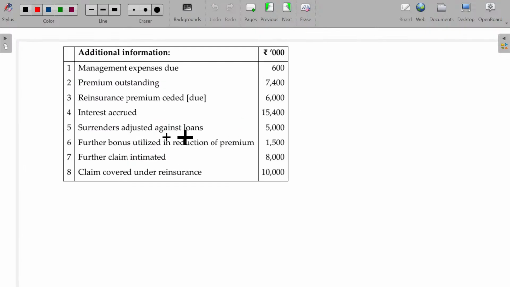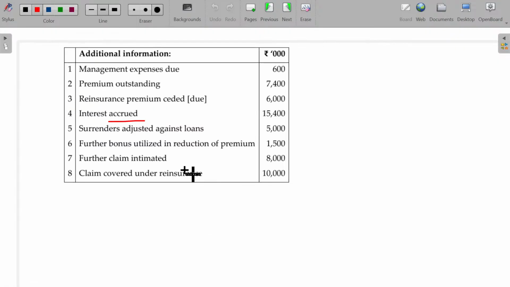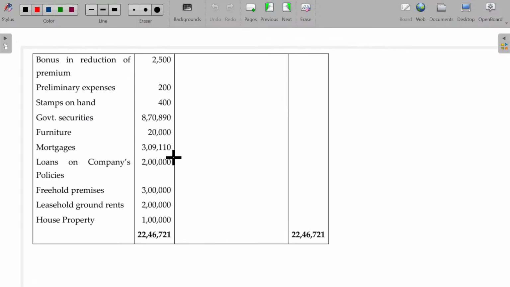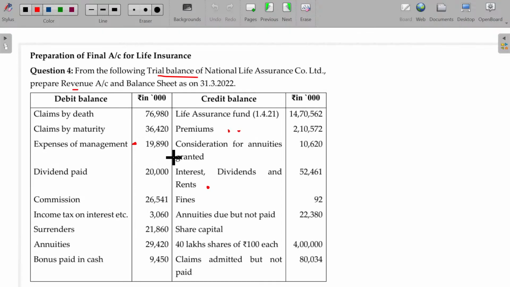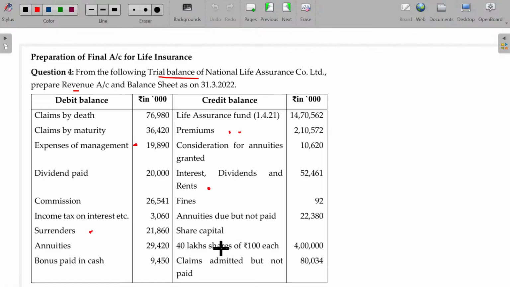And interest accrued, adjustments for interest. And then surrenders against loan. Surrender is there. As it is against loan, the loan will also be adjusted. Put the dot for the loan and surrender.